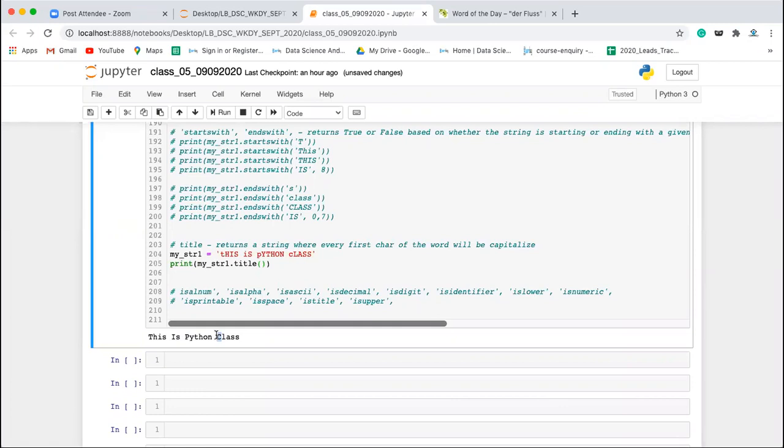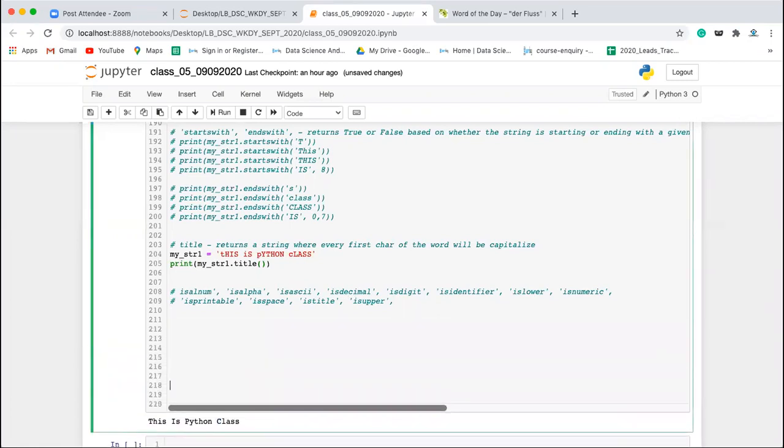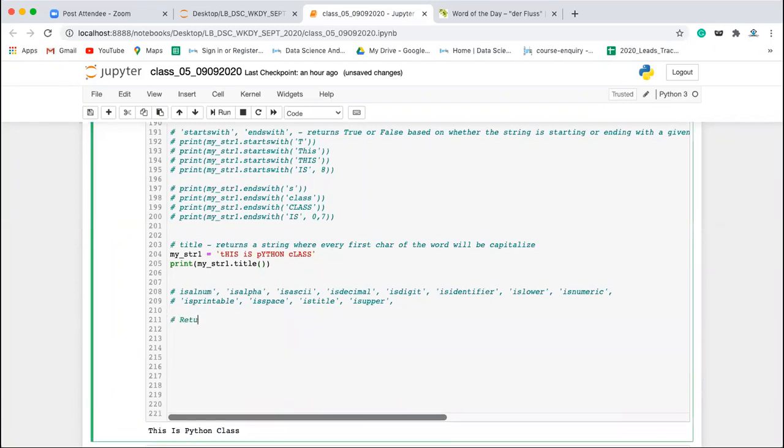Okay. Yes. Now let's come to these methods. So these all methods are going to return true or false based on the method.